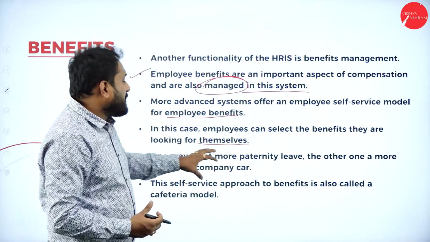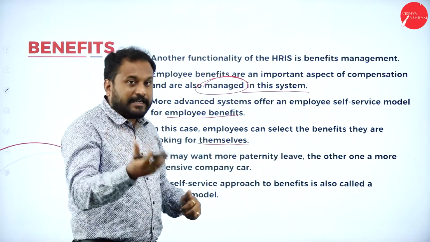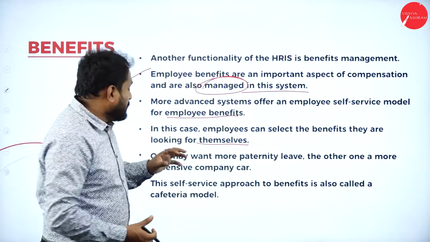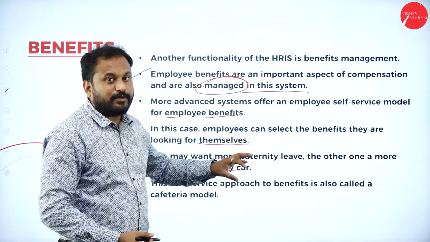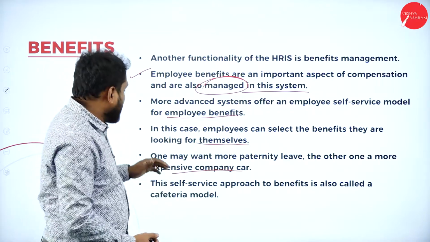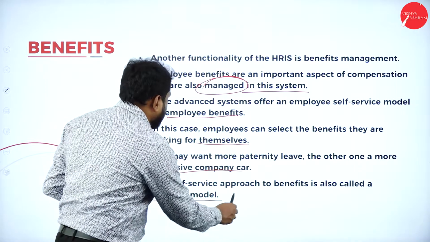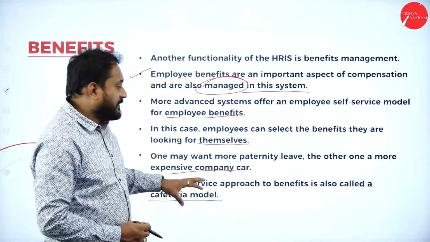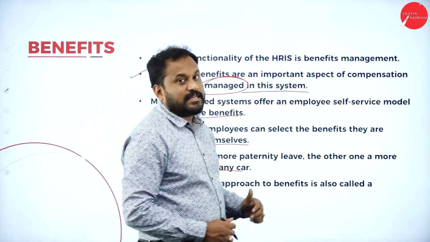Like one may want more paternity leave, or you can go with maternity leave. The other one, a more expensive company car. That is the benefit you can go with. HRIS will track that. The self-service approach to benefits is called the cafeteria model. Now please understand what the cafeteria model is. The self-service approach to benefits is called the cafeteria model.